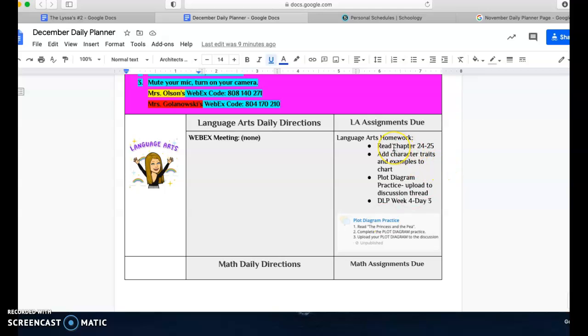So for today, in language arts, you're going to continue that practice with the plot diagram. Make sure that you're also reading in TSB chapters 24 and 25. Remember to add character traits and examples to your chart. Then you're going to do that plot diagram practice. This is the thing that you upload into Schoology. You're going to read a reading passage, and then fill in a plot diagram that's very similar to the one we've been practicing in our WebEx meetings with Touching Spirit Bear. So make sure that gets uploaded by the end of the day, and then don't forget to add to your DLP week 4, day 3.